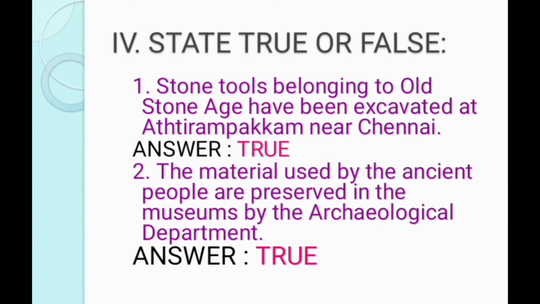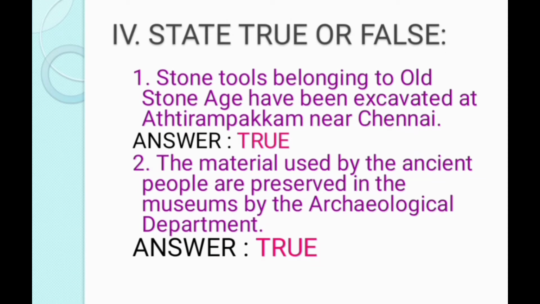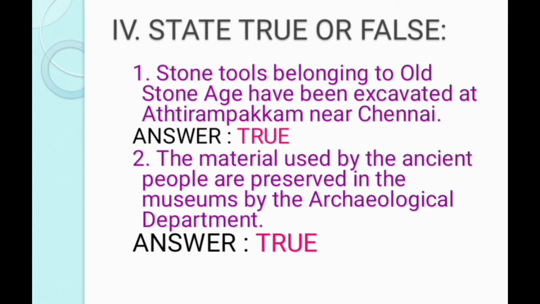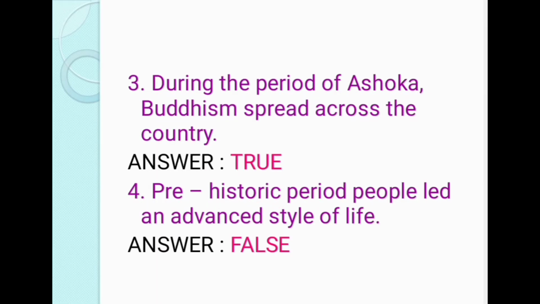The next Roman letter is state true or false. The first question is: Stone tools belonging to Old Stone Age have been excavated at Attirampakkam near Chennai. The answer is true. The second question is: The material used by the ancient people are preserved in the museums by the archaeological department. The answer is true.